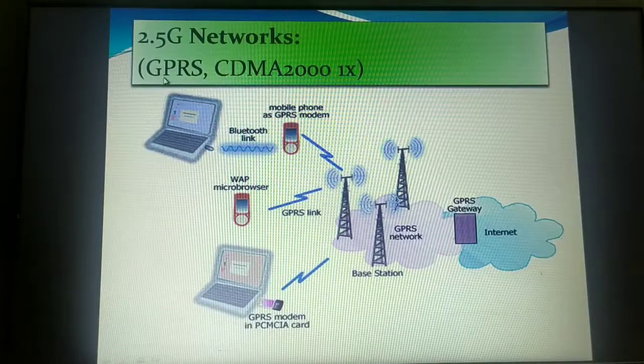That technique had actually come into GPRS, and the main advantage of GPRS is that it supported SMS. 2.5 generation supported SMS, that is text messages. It supported multimedia messages, mainly MMS pictures, and offered better quality and capacity. Smileys and emojis had all come into existence because of this GPRS network. So this is all about GPRS.